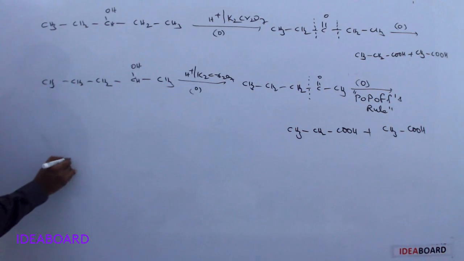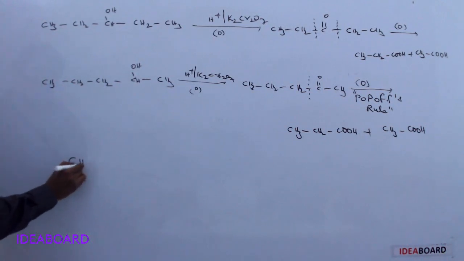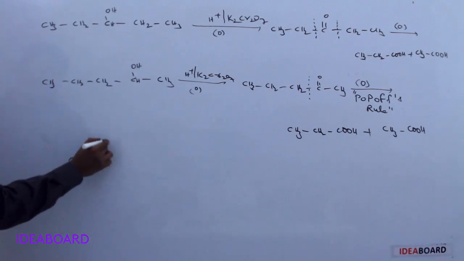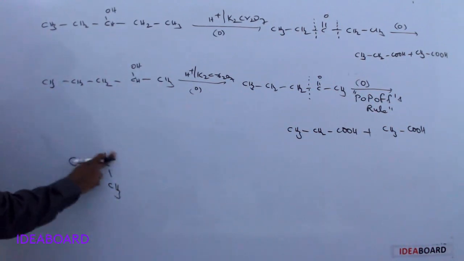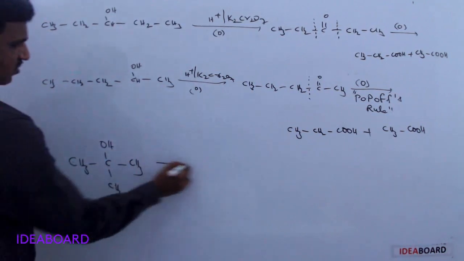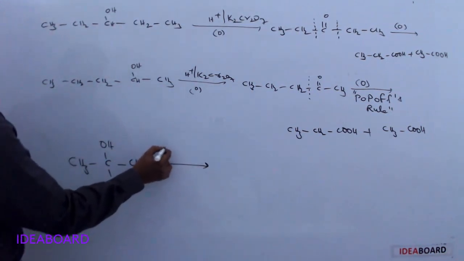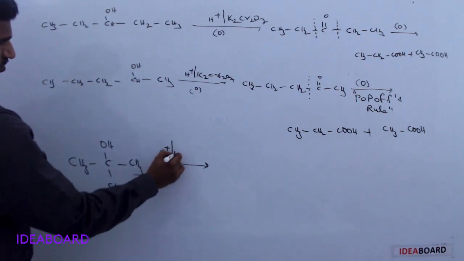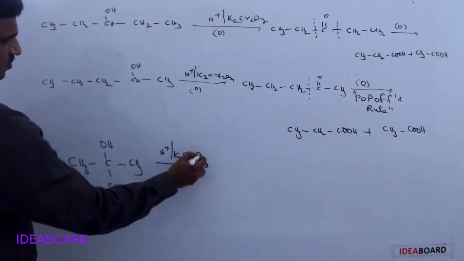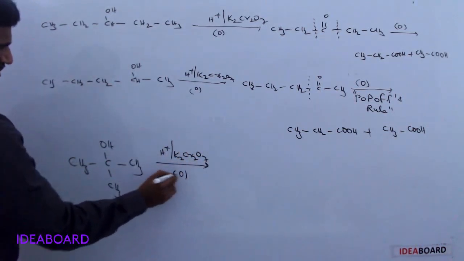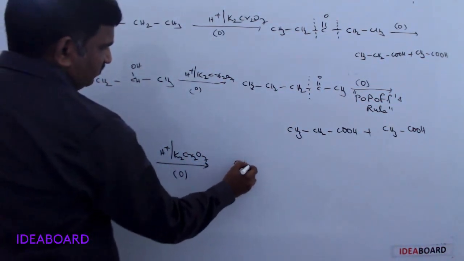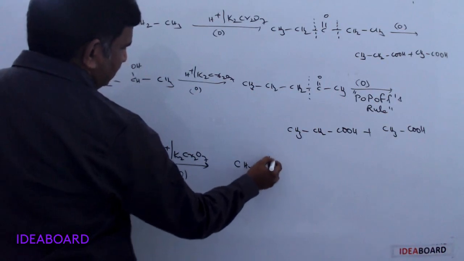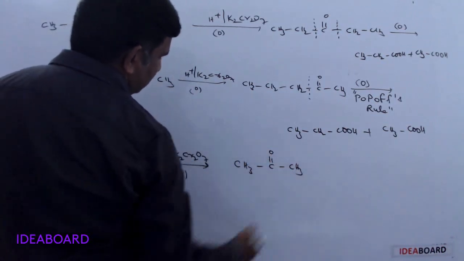Next, the third one is tertiary alcohols. Suppose we are taking a tertiary alcohol, for example, with an OH group and CH3. This tertiary alcohol also undergoes oxidation in the presence of K2Cr2O7. First it forms CH3COCH3.